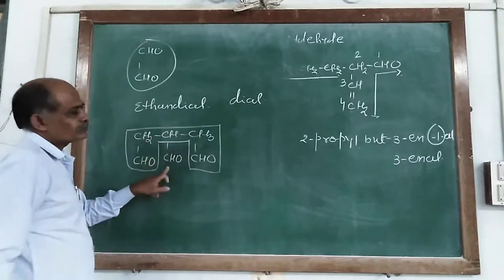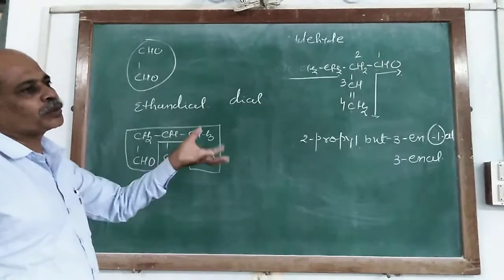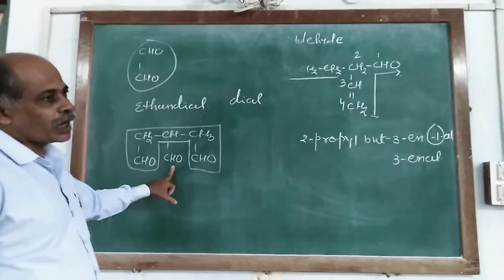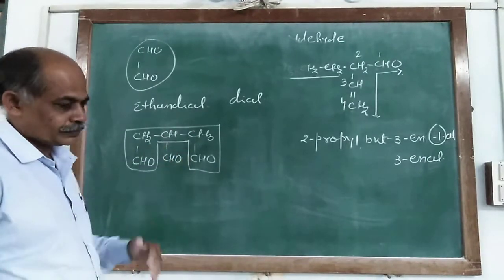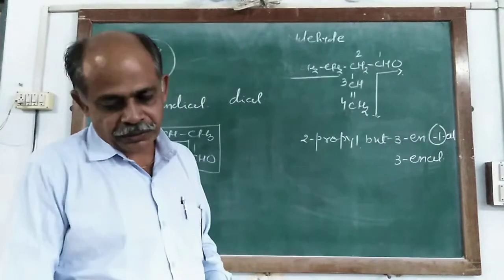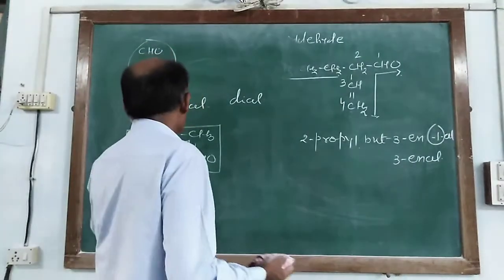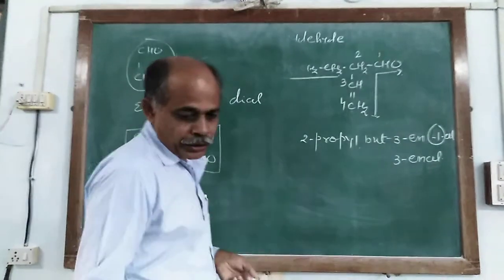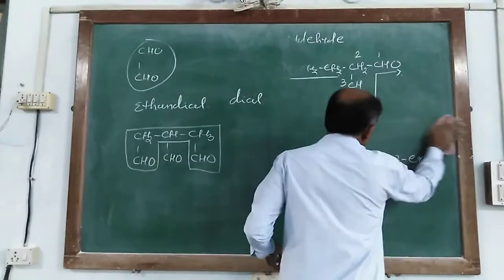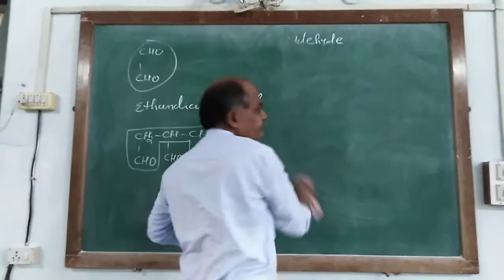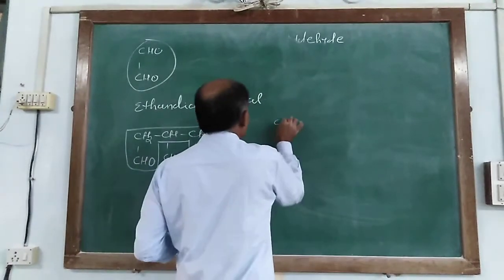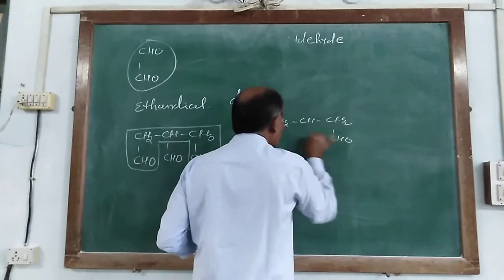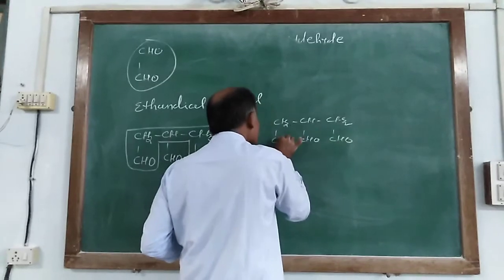At that time, one functional group is skipped out. So according to the IUPAC system, when these types of structures are given, you choose the longest chain as CH2, CH, CH2, CHO, CHO, and CHO.